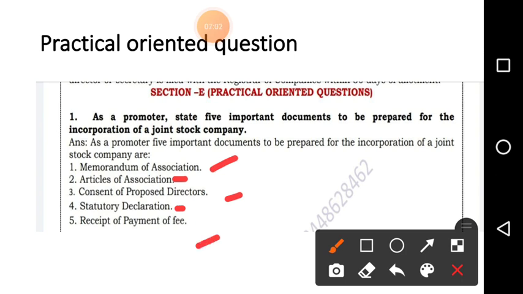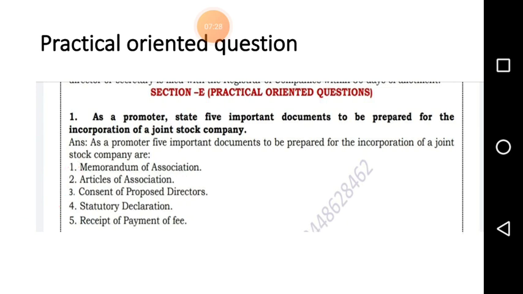This question means, to start a company, there are some important documents to be prepared. Now see, when you took your admission, there are some important documents you have to give to the college, like your SSLC marks card, your transfer certificate, your Aadhaar card, caste certificate, like that only. Before you start a company, all these documents have to be given. That is memorandum of association, all these things. Okay, points if you write is enough.